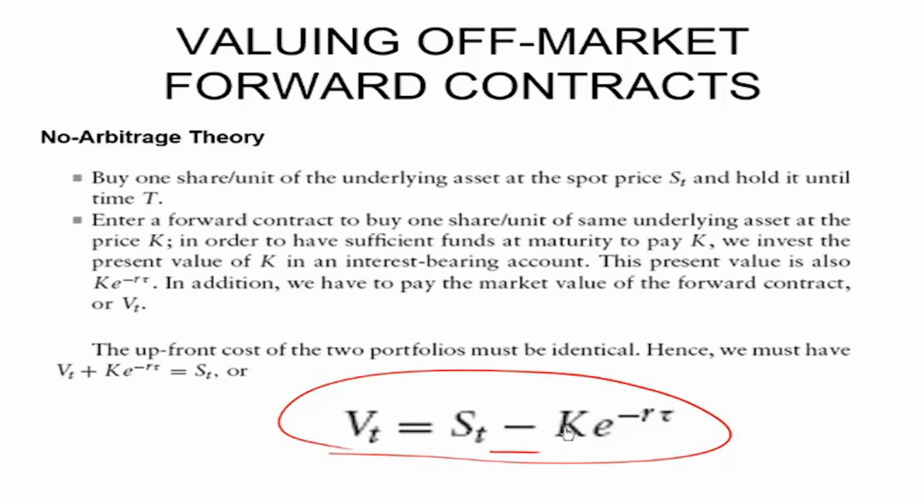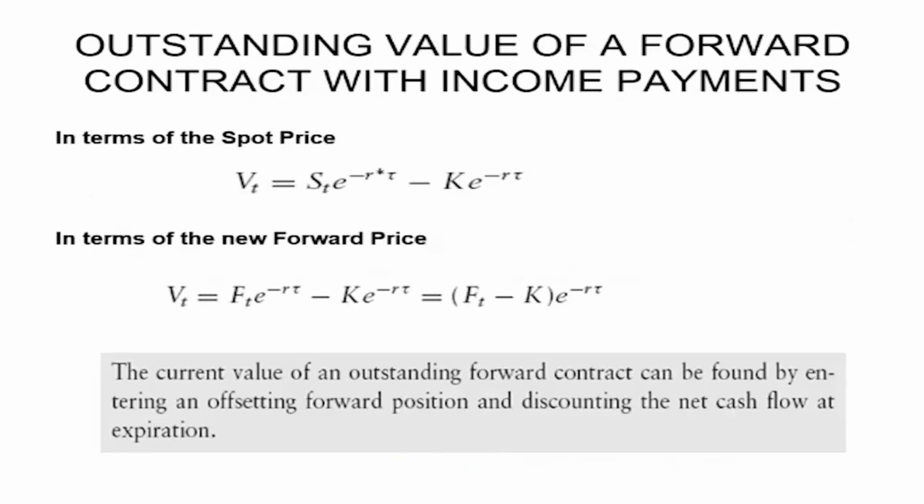If the asset paid dividends, then what will be the formula? This was the value of an off-market contract for an asset that paid no dividends. If the asset paid dividends, then simply replace S by S e raised to power minus R star T, where R star is the continuous dividend yield. Or if it was discrete, then just replace S by S minus the present value of the dividend in the formula. So in all formulae, replace S by S e raised to power minus R star T if the question pays a continuous dividend yield.